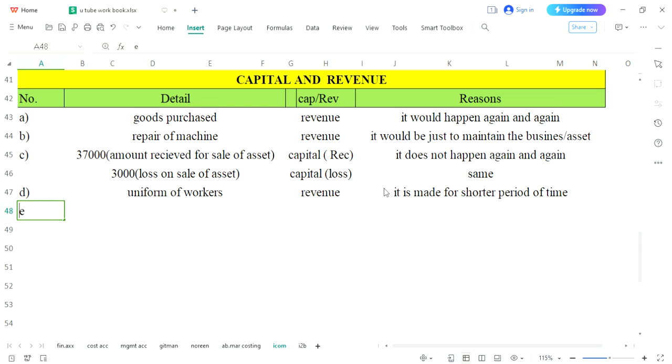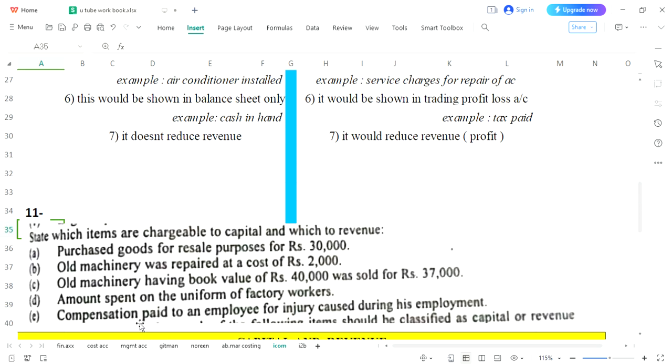Now entry E, which says compensation paid to employee. Again, the word workers or employee is one and the same thing. So matters related to employees are repetitive, they will be happening again and again. Secondly, injuries are common. Once you compensate one employee for injury, there is absolute possibility that after a week or a month a second employee is injured, so you will be compensating the second employee.